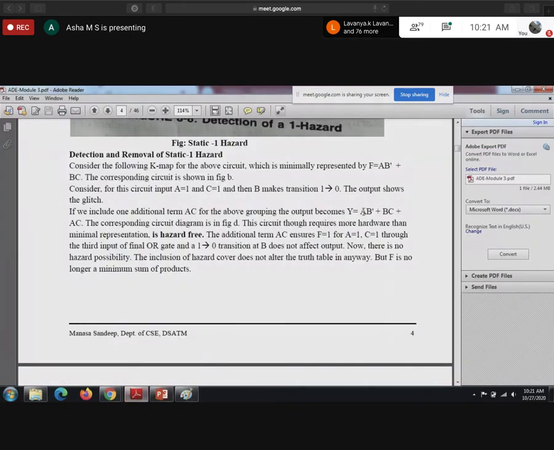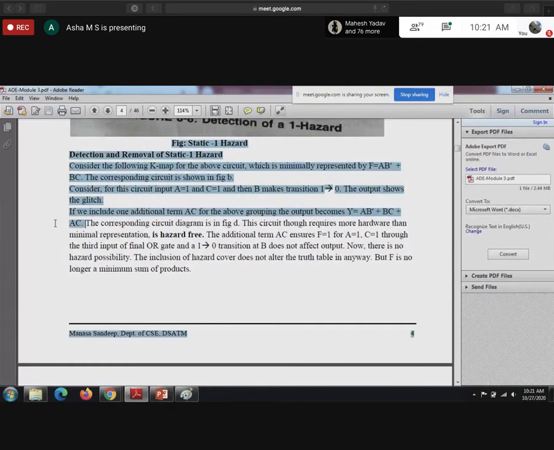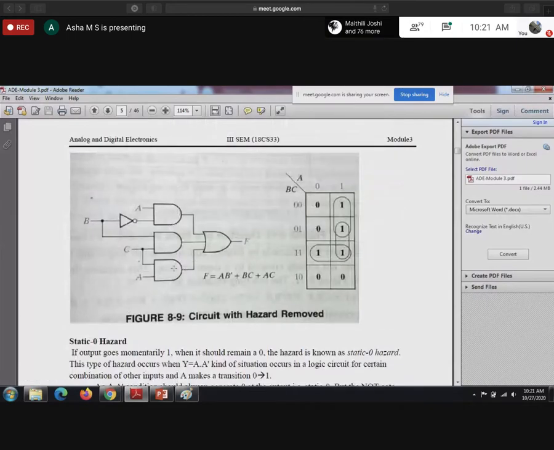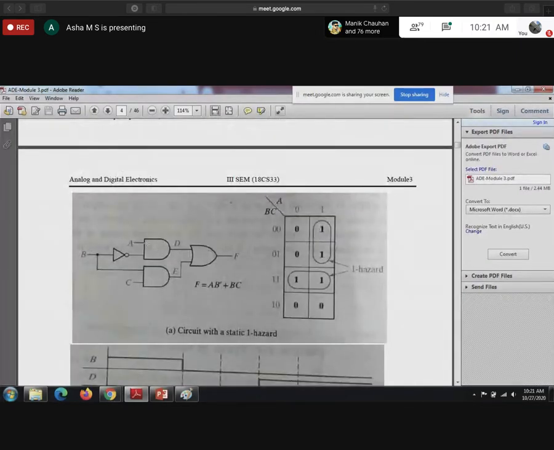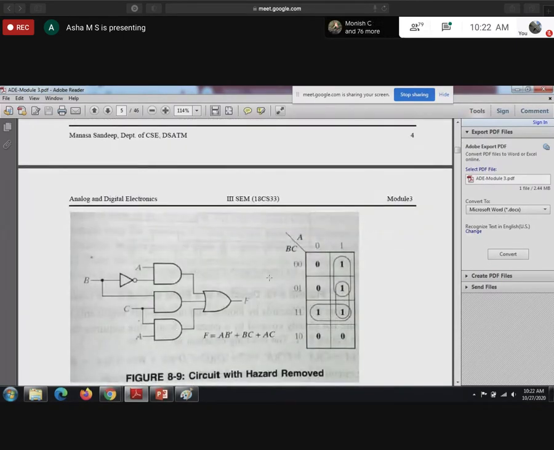See, when you add the additional term AC to the above grouping, the output will become Y equal to AB bar plus BC plus AC. The corresponding circuit diagram is here. So this circuit requires more hardware than the minimal expression. So this is hazard free. See in the hazard occurrence circuit, how many gates do we have? One inverter, two AND gates, and one OR gate. Here I included one more term, so because of this AC, I got one more AND gate.